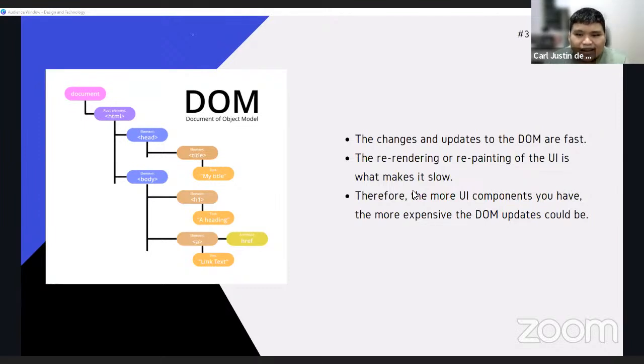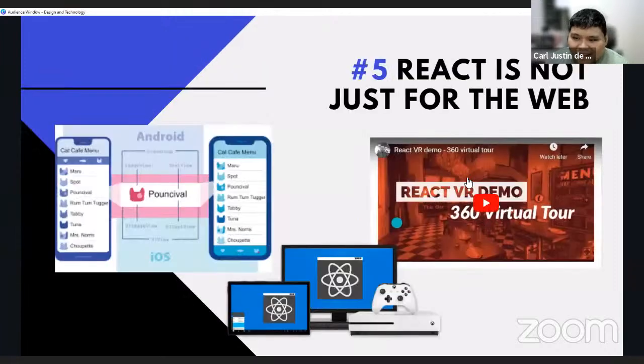Then number 5 is React is not just for the web. For example, in 2015, Facebook released React Native, which allows developers to create native iOS and Android apps using React. Then a few years later, Microsoft expanded this technology, which allows us to create React Native apps for Windows and macOS, and by extension, their gaming platform, Xbox.